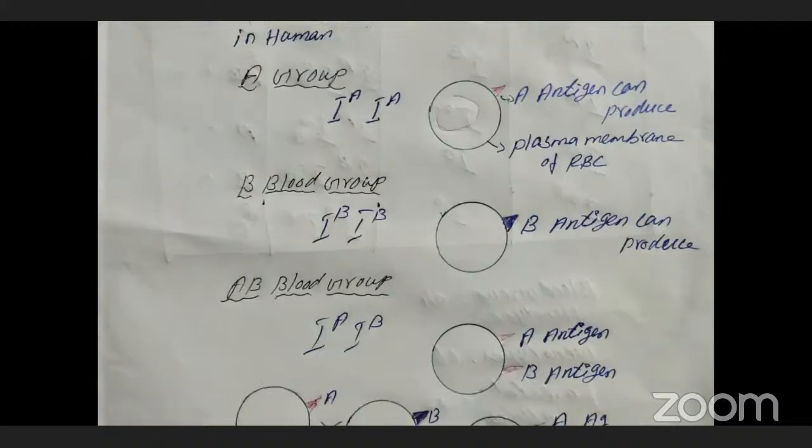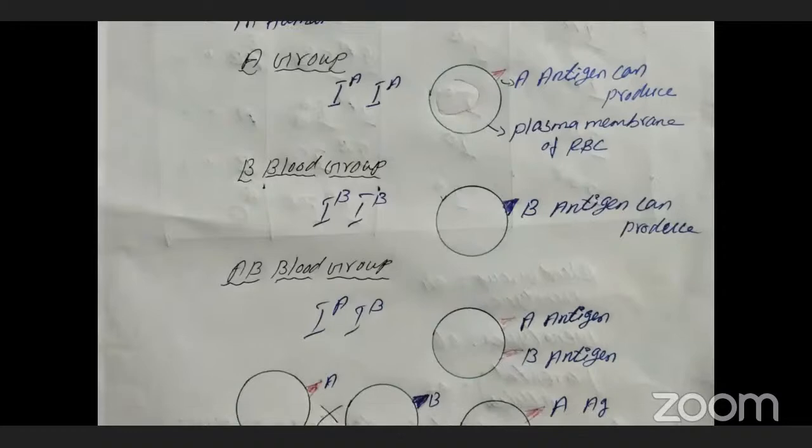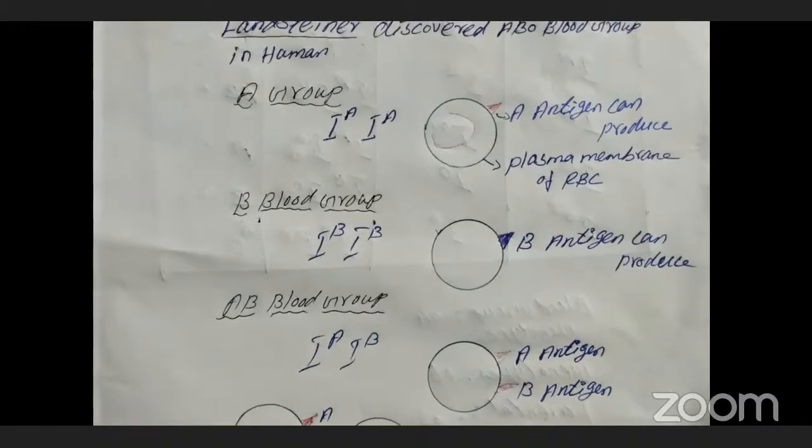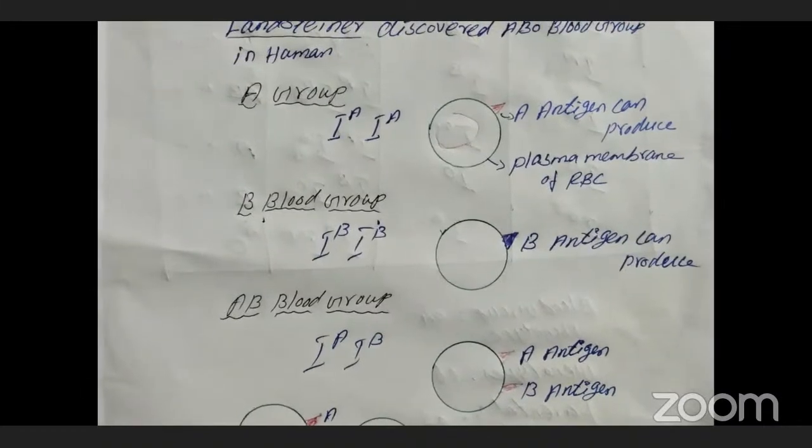The ABO blood group is an example of co-dominance. First is the A blood group. Here I means the gene responsible for determining the blood group, and A means the A antigen. So the plasma membrane of the RBC can produce A antigens in the A blood group.